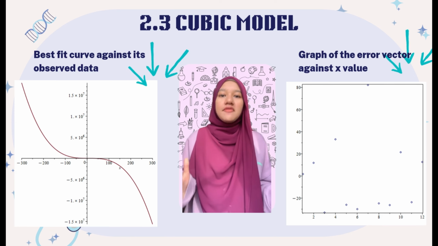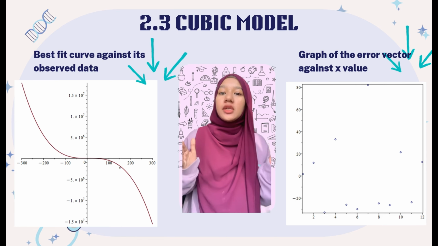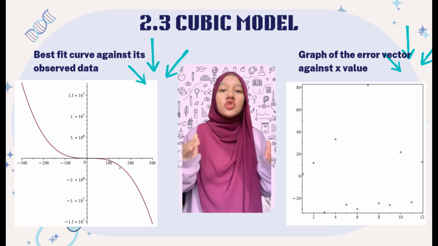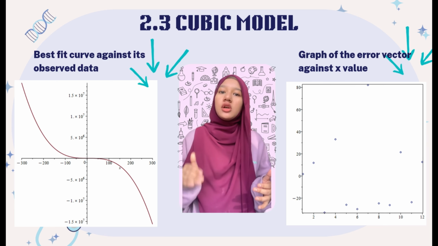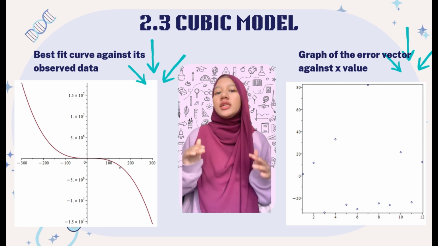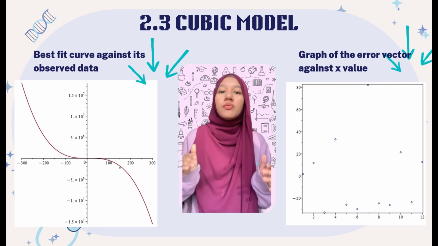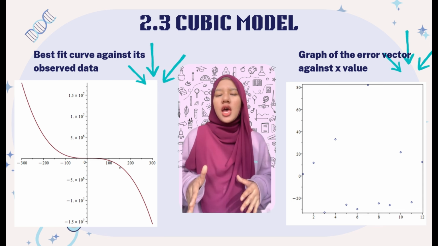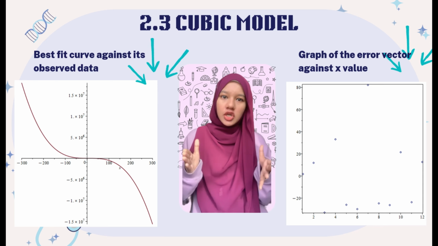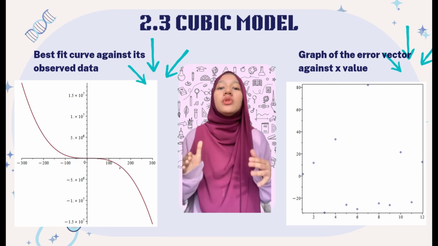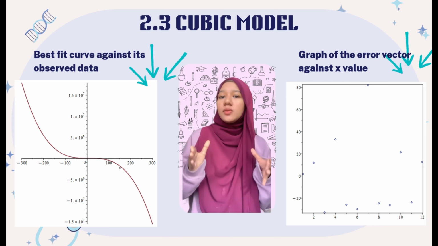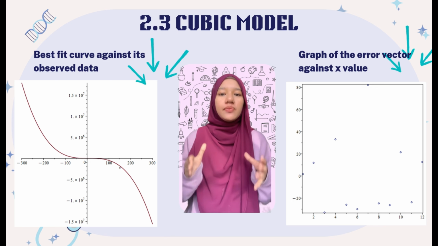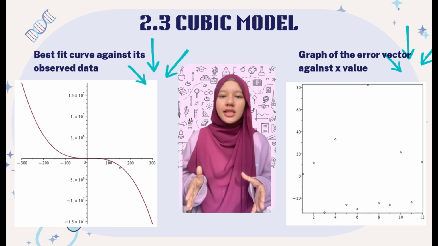Next, on the left side of the slide, we can see the best fit curve plotted against the observed data. This curve represents a cubic function, which is capable of capturing more complex relationships compared to the linear or quadratic models. As you can observe, the shape of the curve bends in multiple directions, which indicates the flexibility of a cubic model in adapting to data with non-linear patterns.